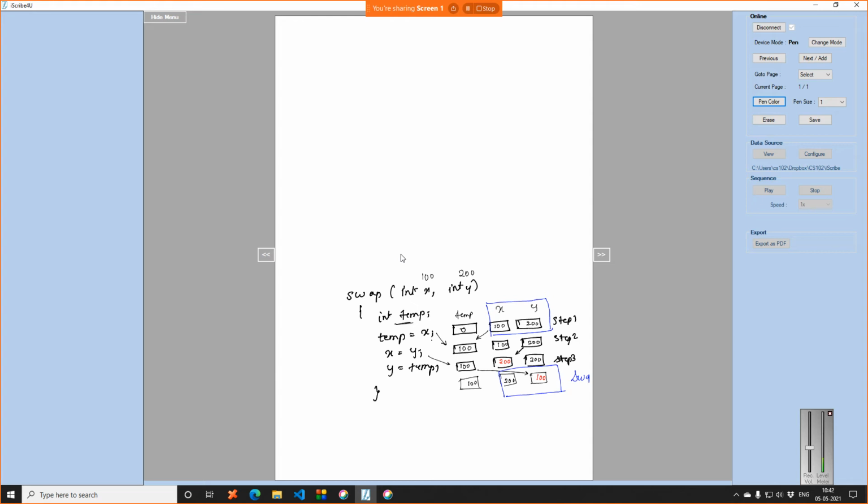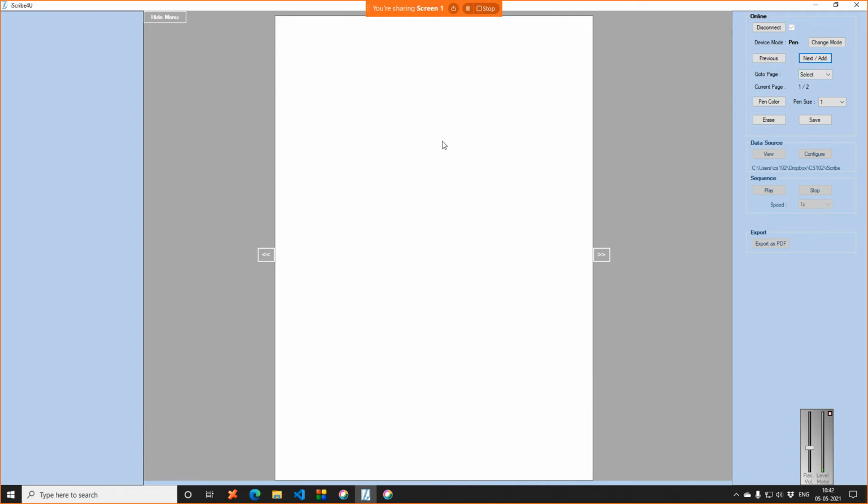Once again, I will just show you. Writing a swapping program is super easy. You just remember a cyclic loop. Whenever you write a swapping program, you initialize a temporary variable and you take your two variables, and you go in a clockwise direction. So it becomes temp is equal to x, x is equal to y, and y is equal to temp. That's a 3-line standard code for swapping two numbers.